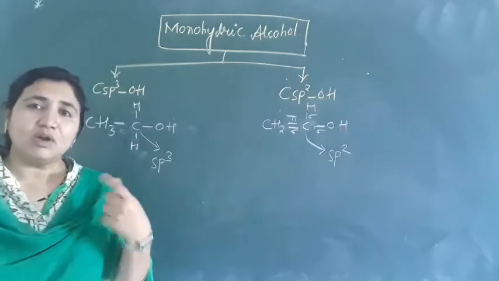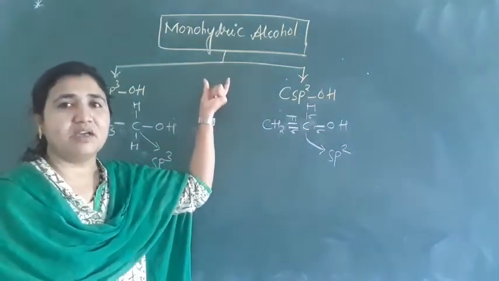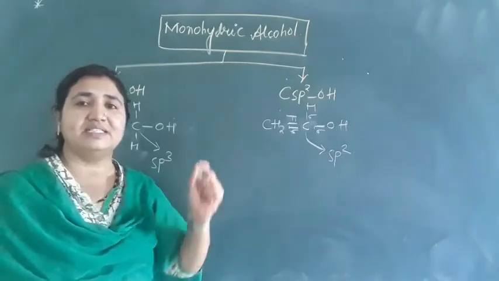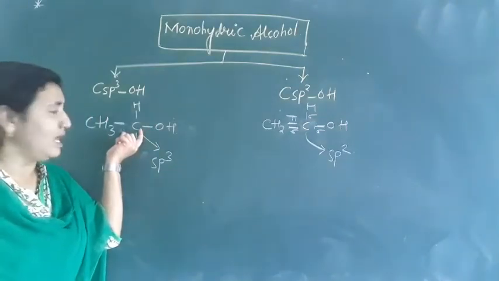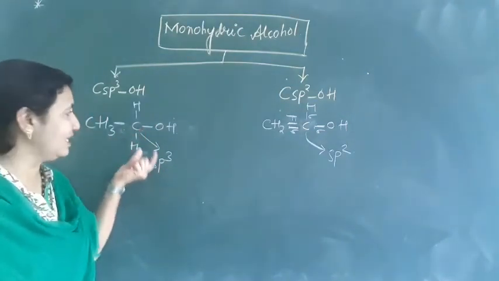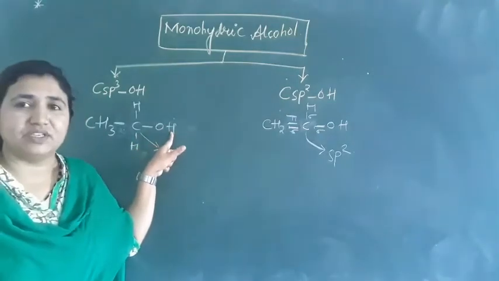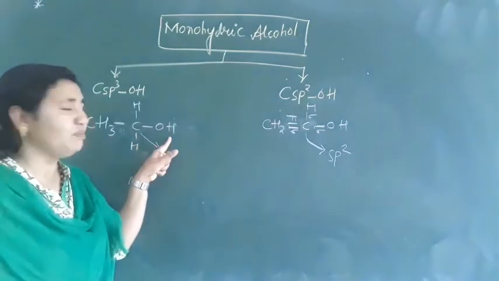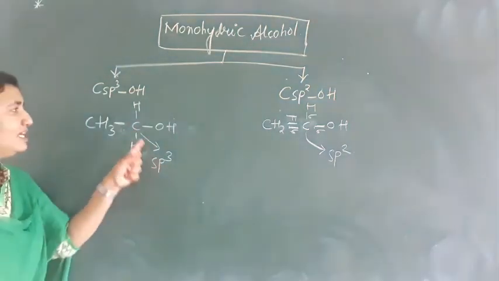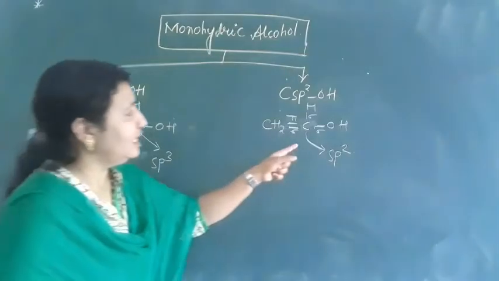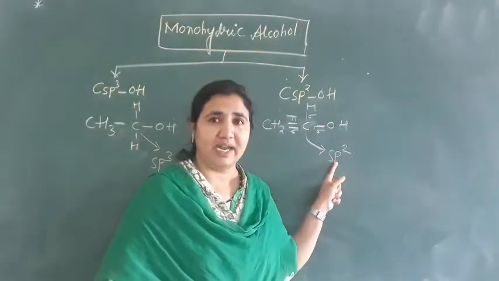The further classification of monohydric alcohols depends on the type of hybridized carbon atom to which the OH group is attached.